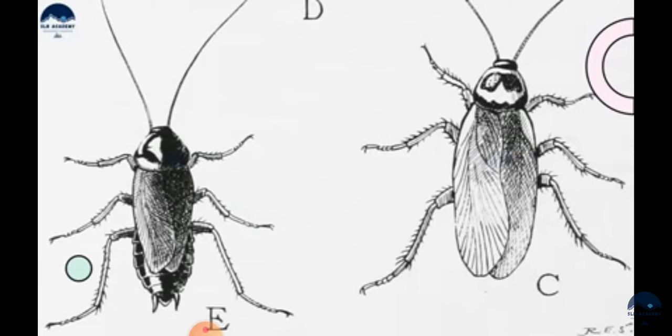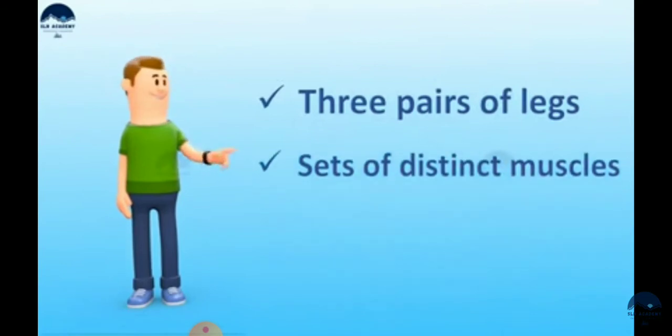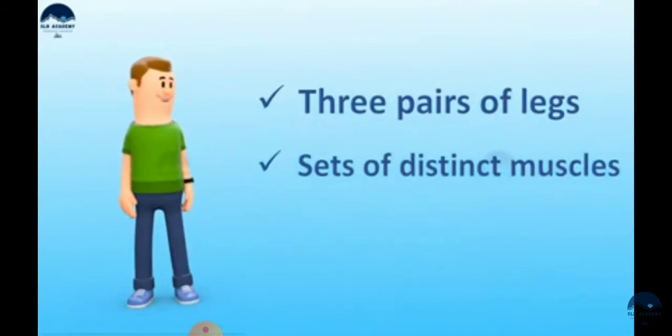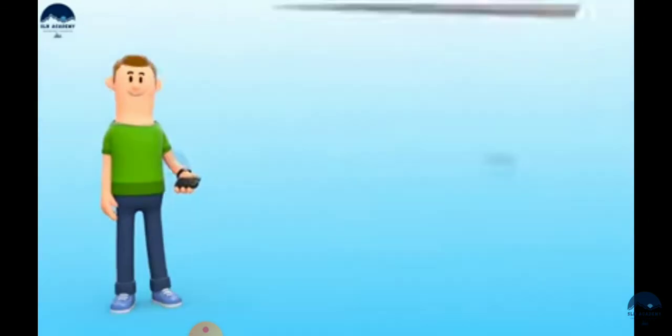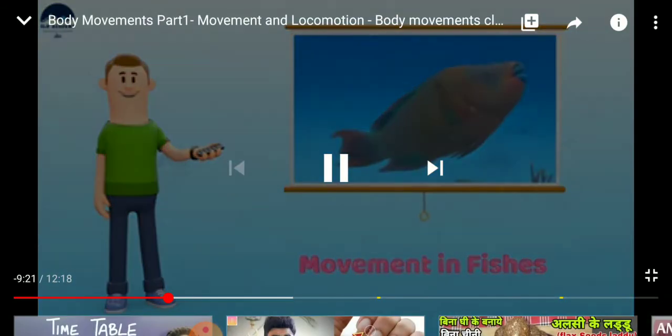Okay. So this was regarding movement in animals. So what are the features? 3 pairs of legs. We are discussing about cockroach. 3 pairs of legs, sets of distinct muscles. Okay. So now we are discussing about movement in fish.